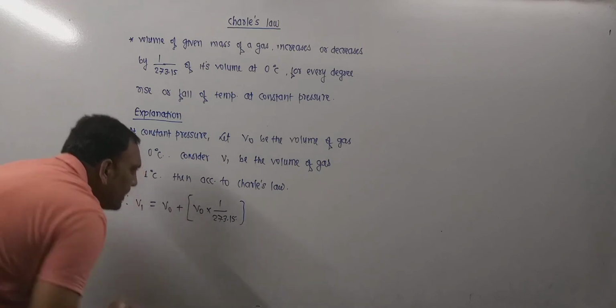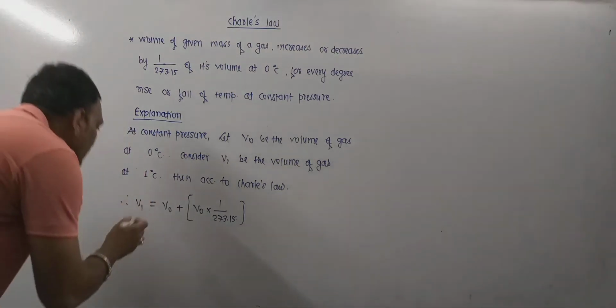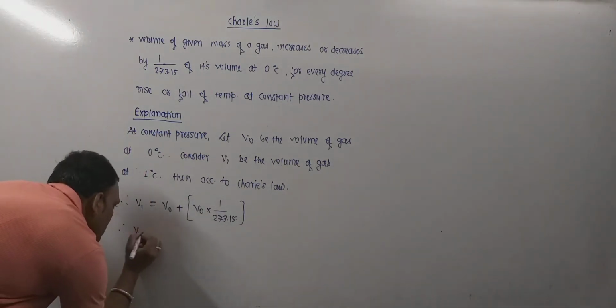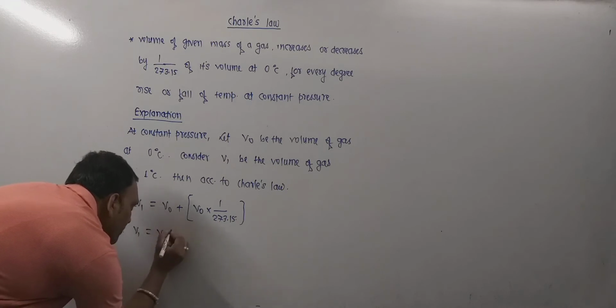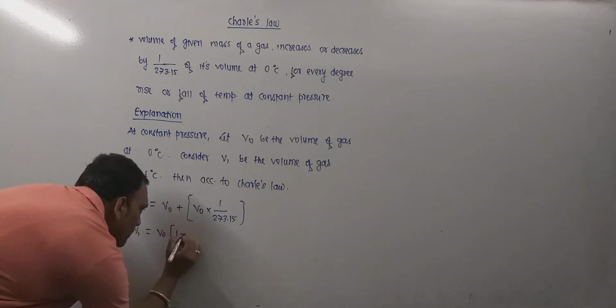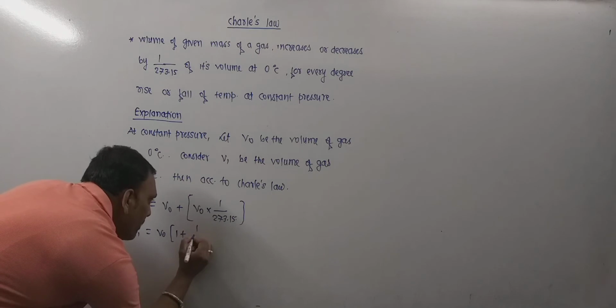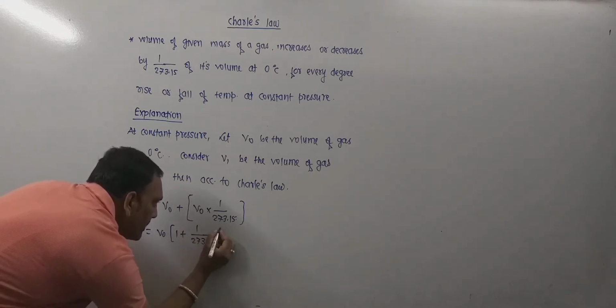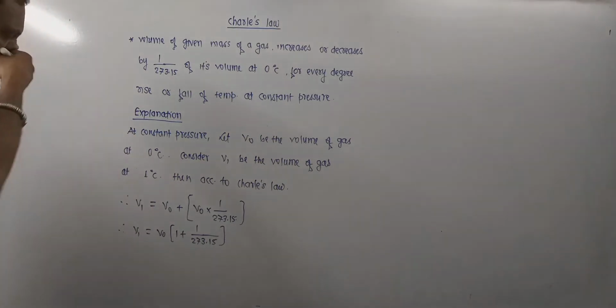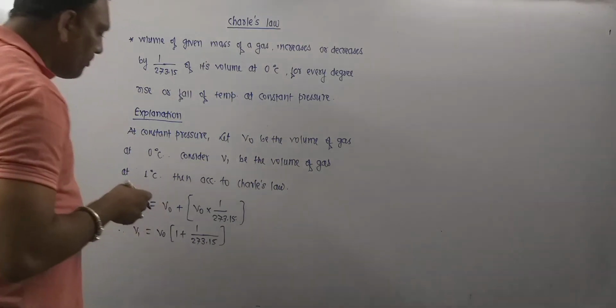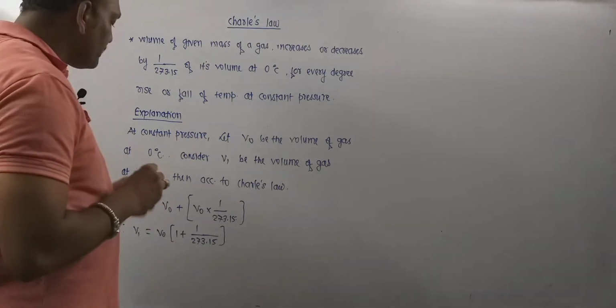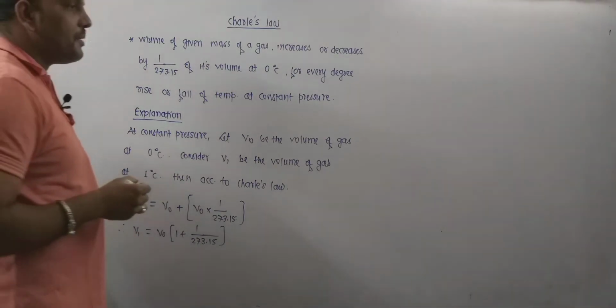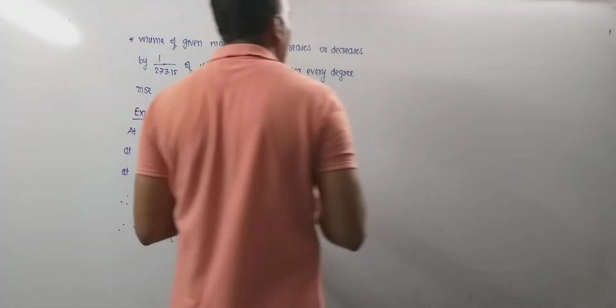Further this can be given as V1 equals V naught into 1 plus 1 by 273.15. This is the volume when we increase the temperature by 1 degree.